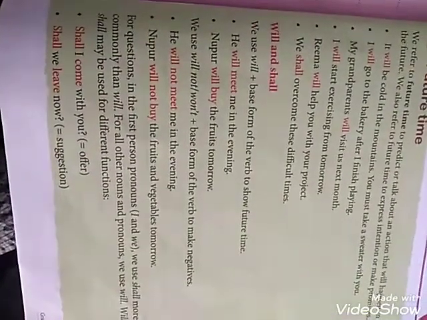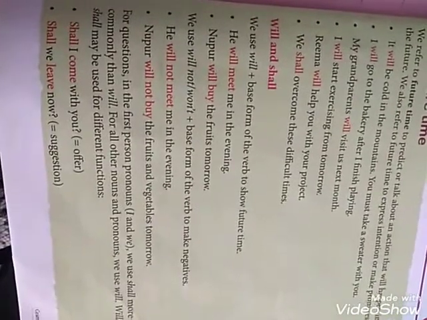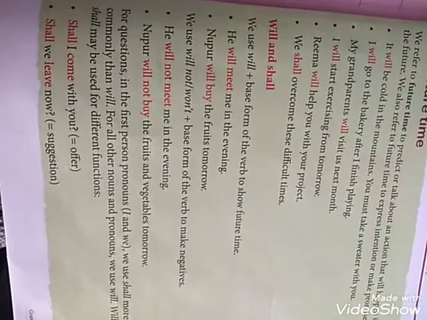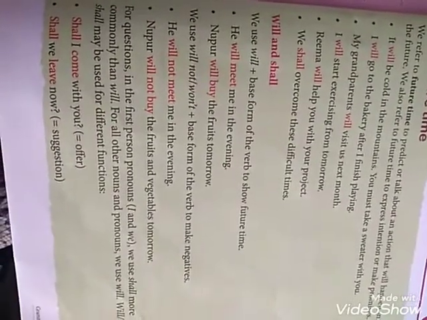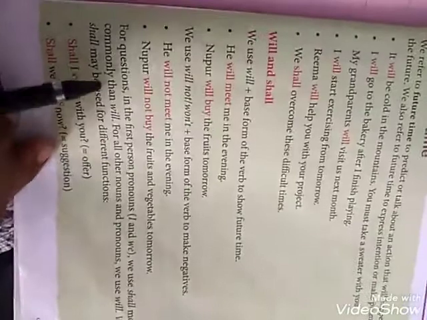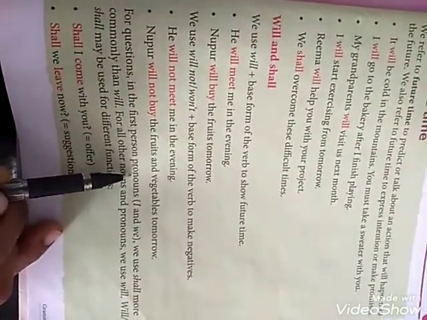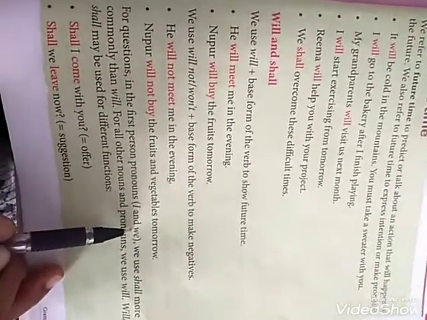Okay, for questions, that is, if a sentence is a question, or we also say interrogative sentences. Now for questions in the first person, what are the personal pronouns? I and we.